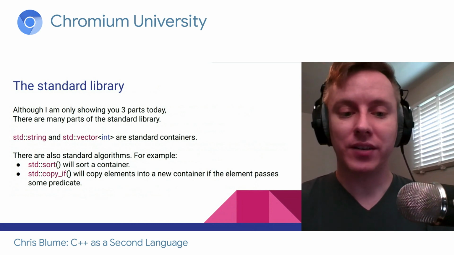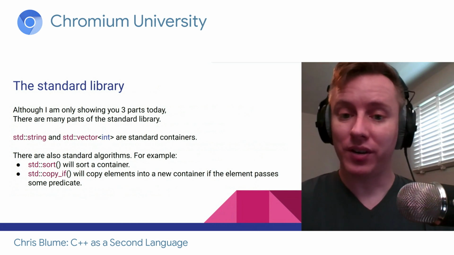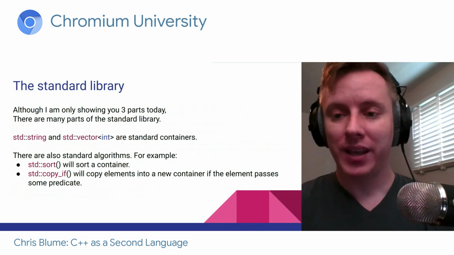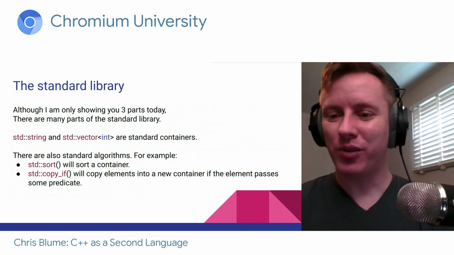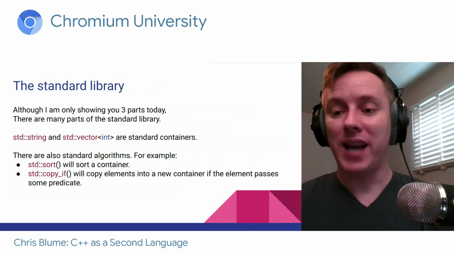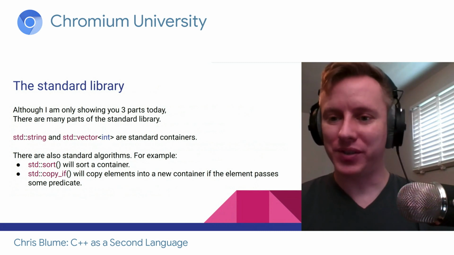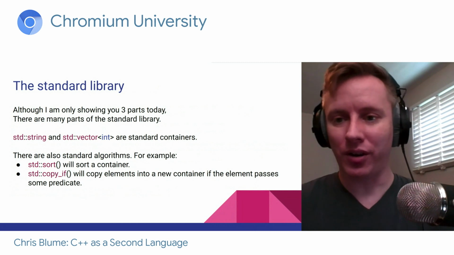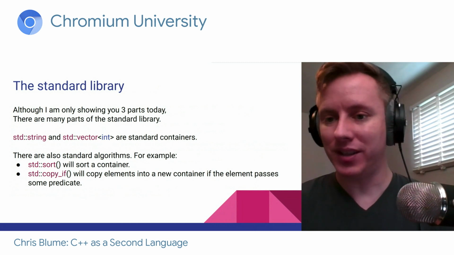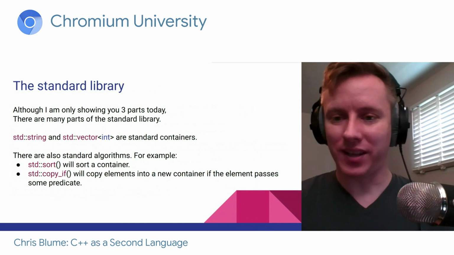Those are standard algorithms. So for example, we have std::sort and std::copy_if. I think us programmers, maybe in school or something, we were asked to write a sort function. And so we just kind of built up this habit of writing the code ourselves instead of using the existing sort function. And I think that pours into other ideas like copy_if.